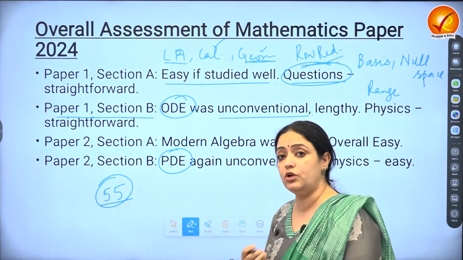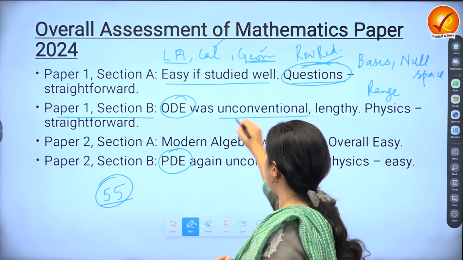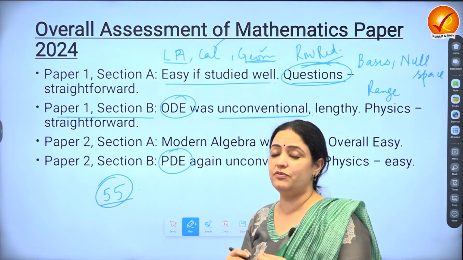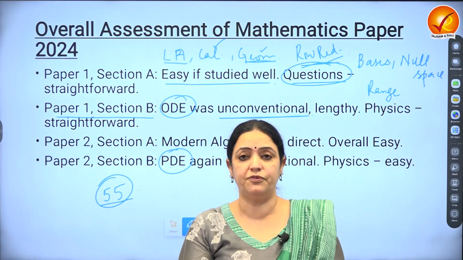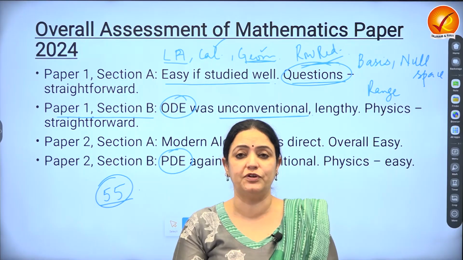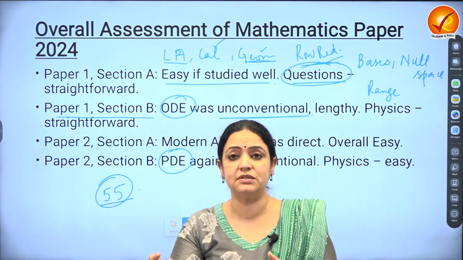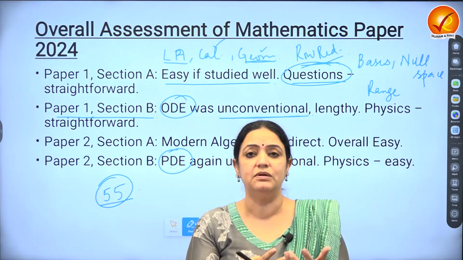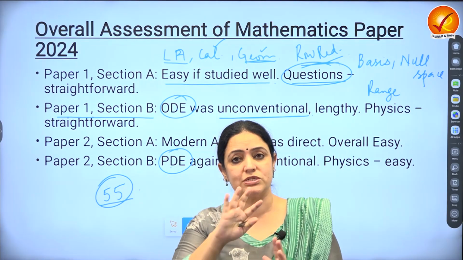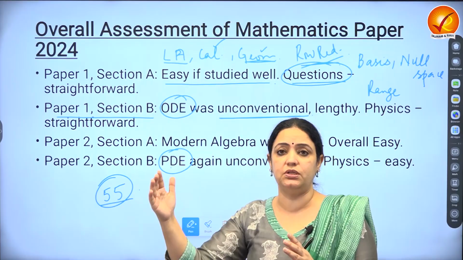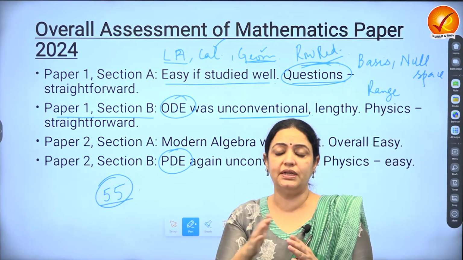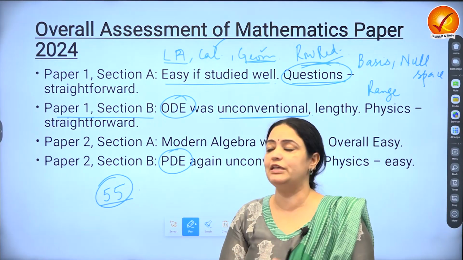Also, there were some new terminologies that they had introduced. And unlike in the past, when they have used new concepts, they have also defined it. But here, for example, the Dirac delta function, if they had just given us the definition, everyone would have been in the position to handle it. But they had just left it like that. So it was pretty binary in the sense that if you knew this function, then you can try. If you didn't have any idea, then it could be completely gone.